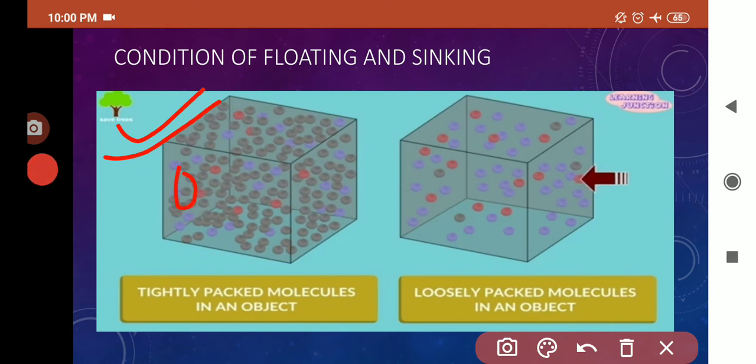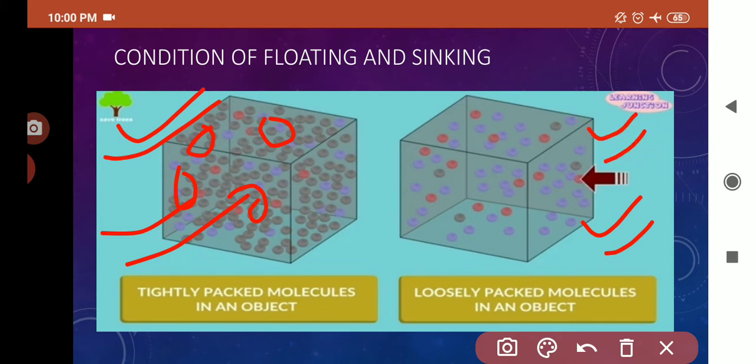Look at the arrangement of molecules. It seems to be very tightly packed, or the molecules are very close to each other. But if I compare it with this figure, in comparison to this one, the molecules are far apart from each other. The molecules are not densely packed, therefore we can consider this as a less dense substance, and this is less dense than that one.